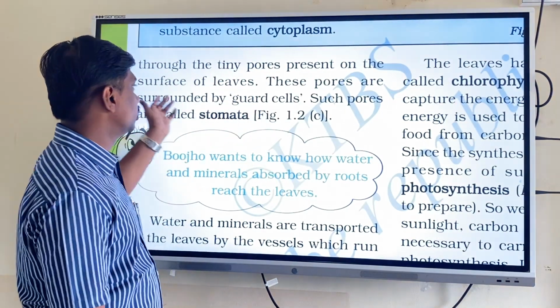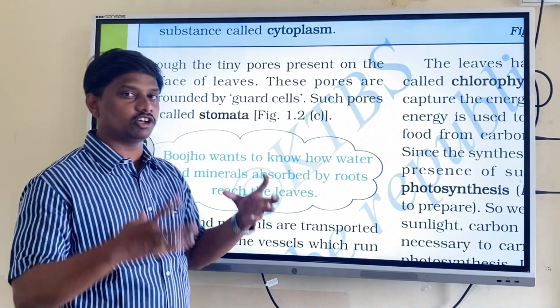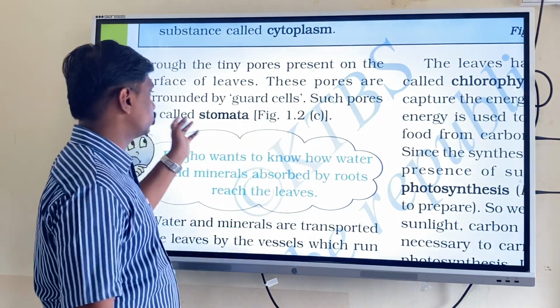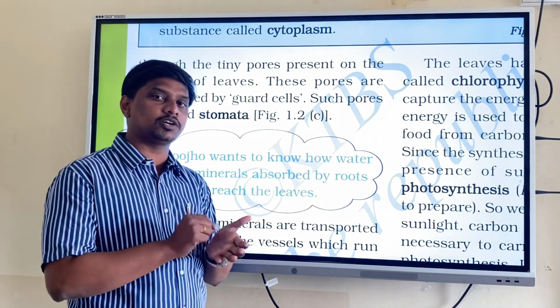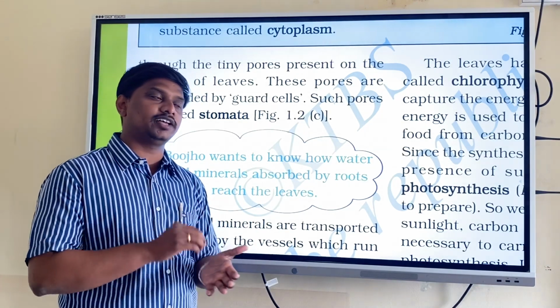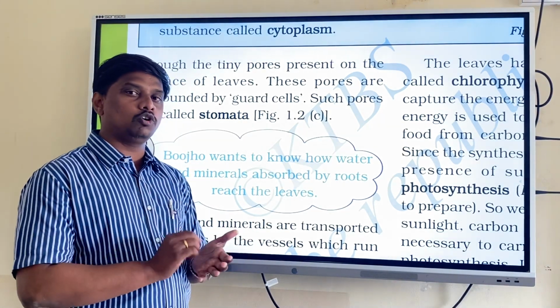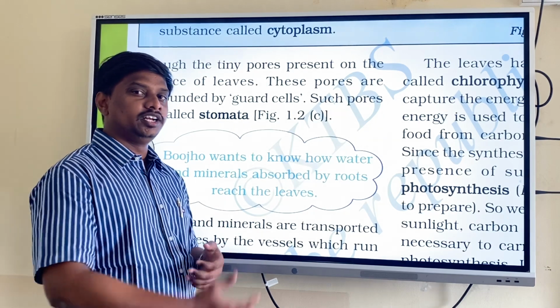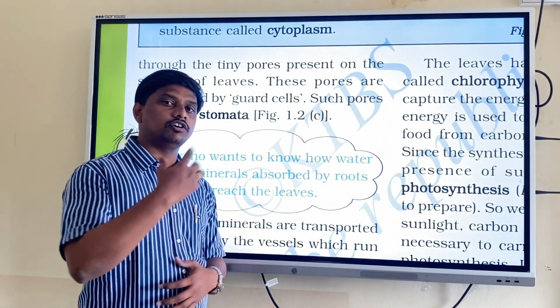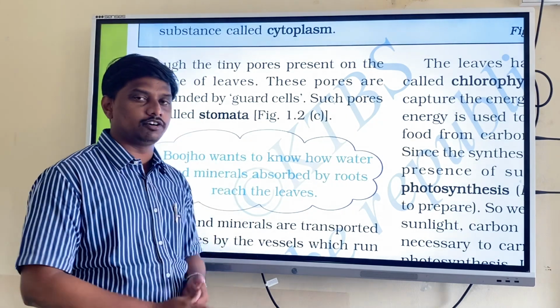These pores are surrounded by the guard cells. Such pores are called stomata. The small holes present on the leaves are known as stomata. These small holes will help in the intaking of carbon dioxide and outgiving of oxygen to the external environment.